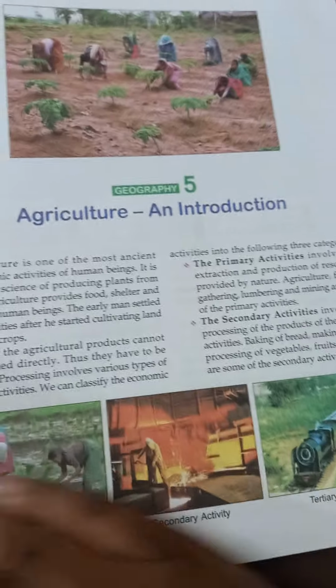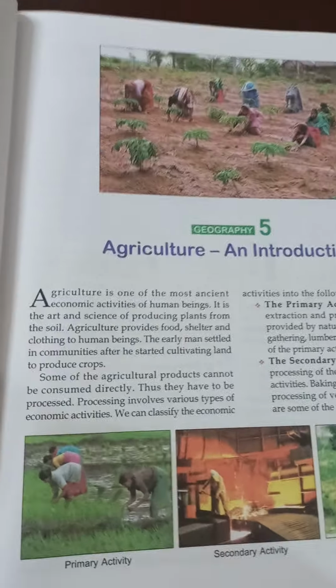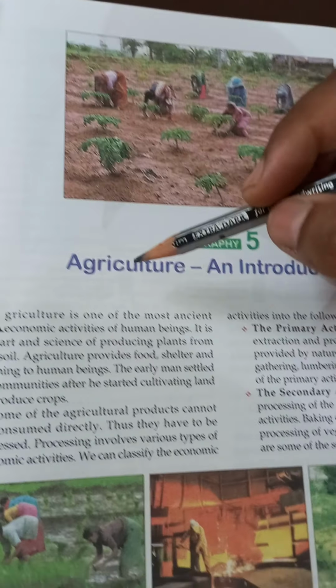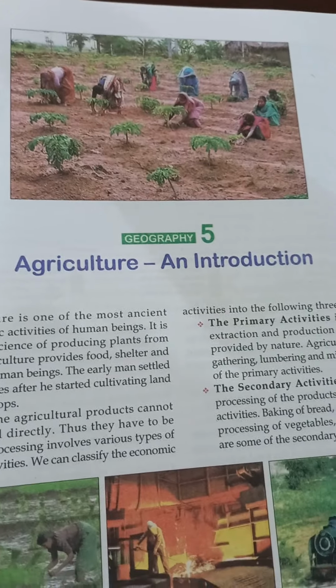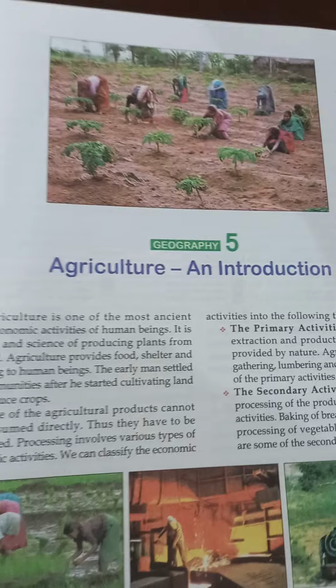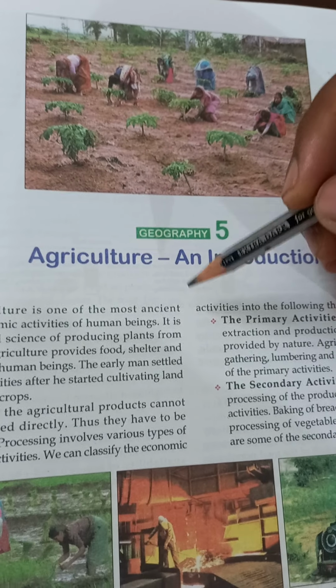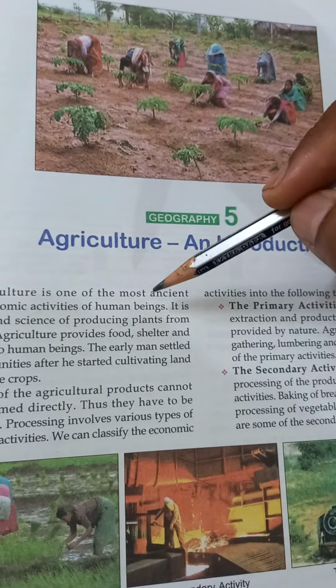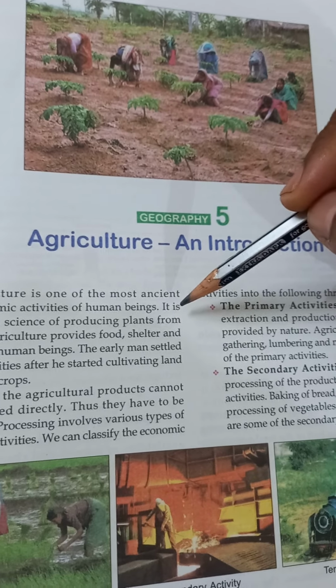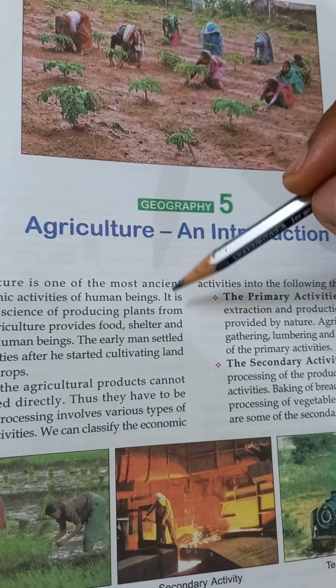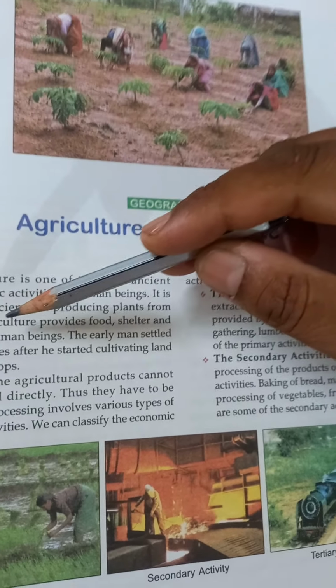In today's lecture, we are going to read about Geography, Chapter 5, Agriculture: an Introduction. What is agriculture? Agriculture is one of the most ancient activities of human beings. It is the art and science of producing plants from the soil. Agriculture provides food, shelter and cloth to human beings.